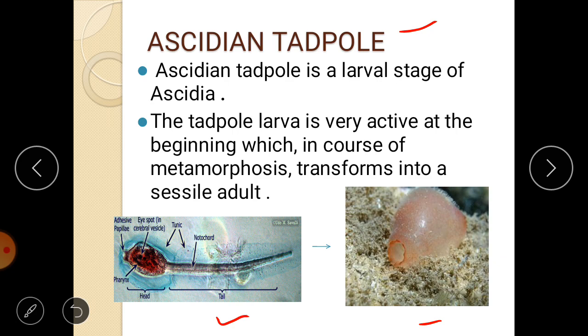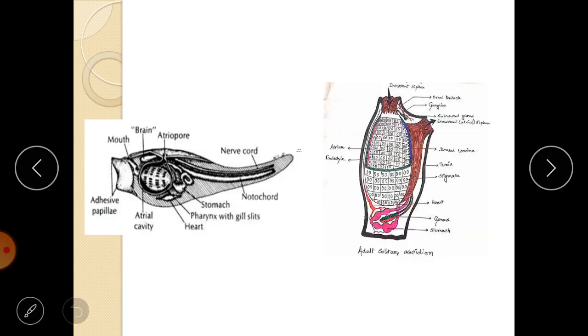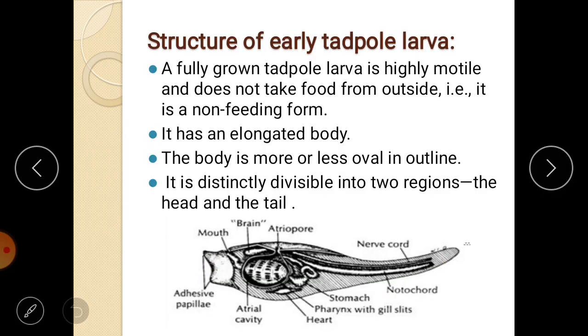The tadpole of Ascidia, that is the Ascidian tadpole, is a very active motile form which lives in the marine water, and it will undergo metamorphosis, and it becomes a non-motile sedentary form, which is very unique to the phylum Urochordata. So let's see the morphology of the Ascidian tadpole. This is one of the pictures of the larval stage of Ascidia, that is the Ascidian tadpole, and this is the adult stage of Ascidia. Let's see the structure of the Ascidian tadpole.